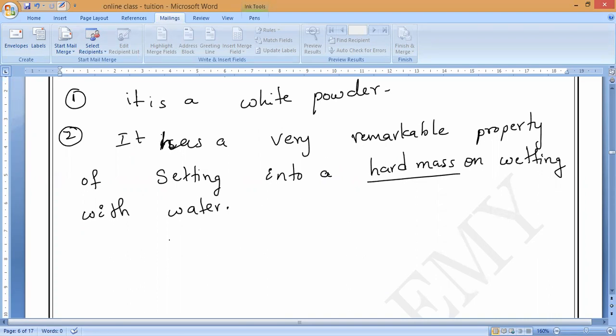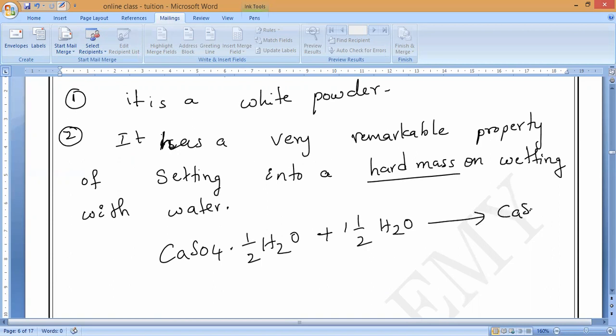That is the chemical reaction. If I expose it to the atmosphere, within half an hour it will turn into a hard substance. That is, CaSO4.½H2O reacts with 3/2 water molecules, which will form CaSO4.2H2O. So it sets as a hard mass, and this hard mass is what we call gypsum.